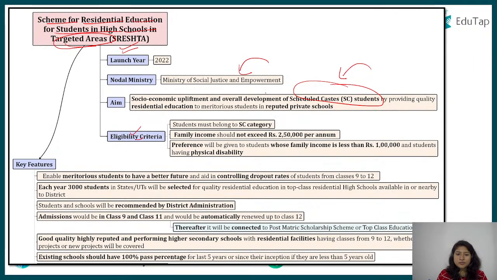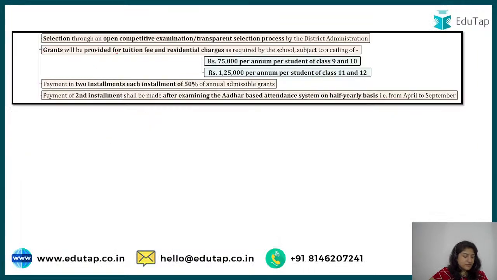Eligibility criteria talks about the student, who should belong to the SC category. Family income should not exceed 2,50,000 per annum, right? And preference would be given, of course, to an SC category student whose family is earning less than 1 lakh, so they would be given more preference. Also to students who have a physical disability. This scheme talks about studies and an entrance test that you have to give, and in 9th and 11th they will have this.